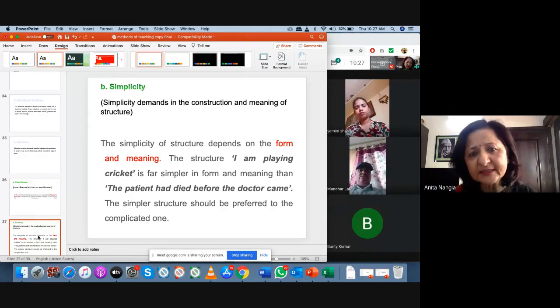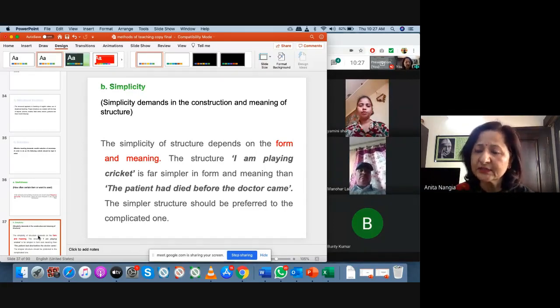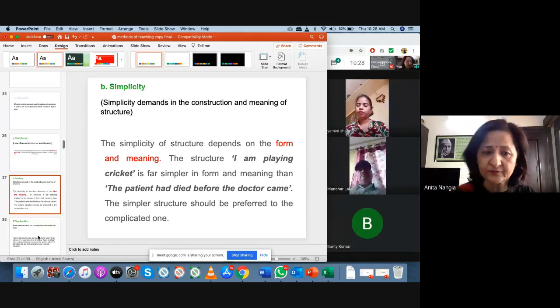These are very simple sentences. But if I start with this, "The patient had died before the doctor came," it's very difficult to teach. So start with simple sentences that you can demonstrate in the class, that you can explain in the class, that are related to the child's life.